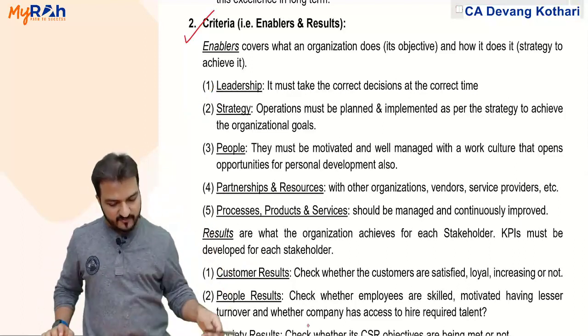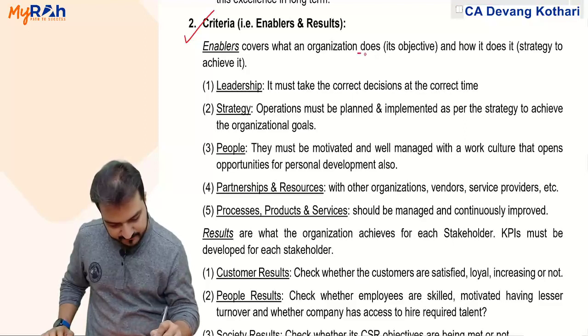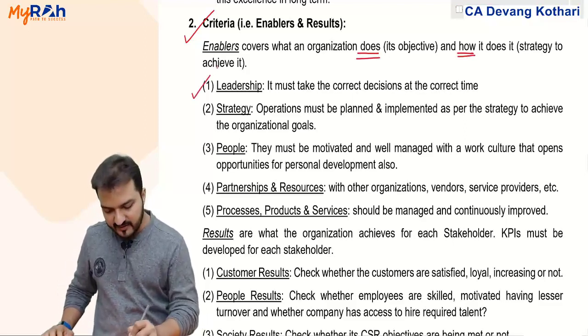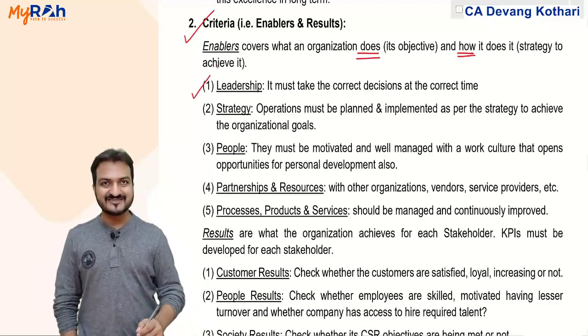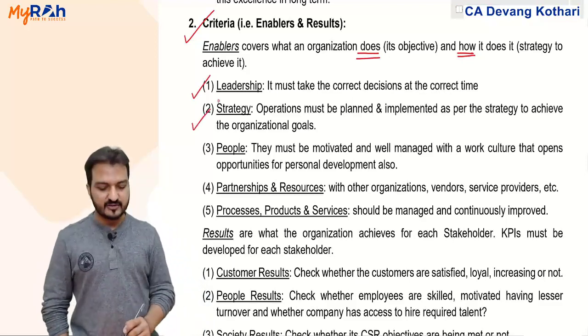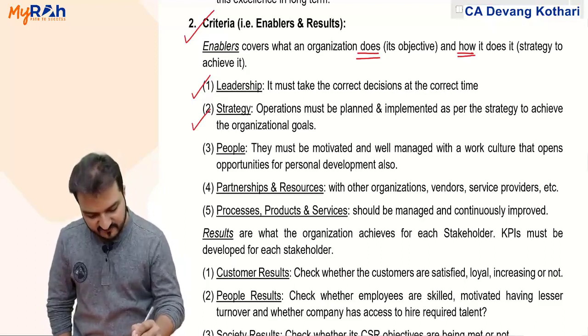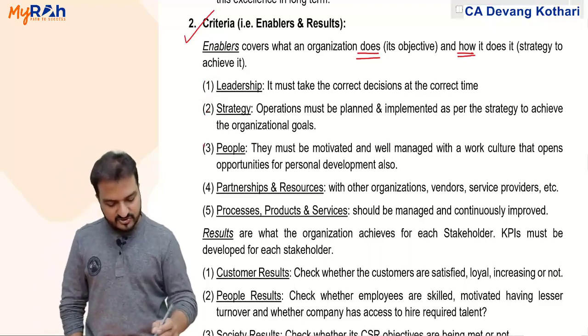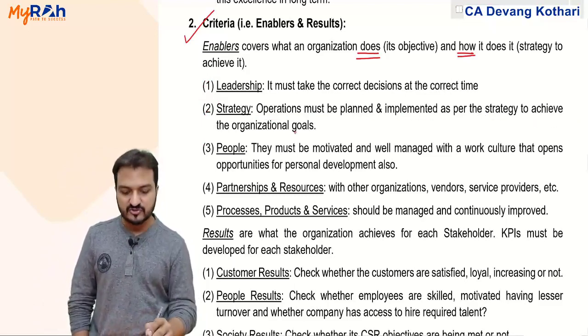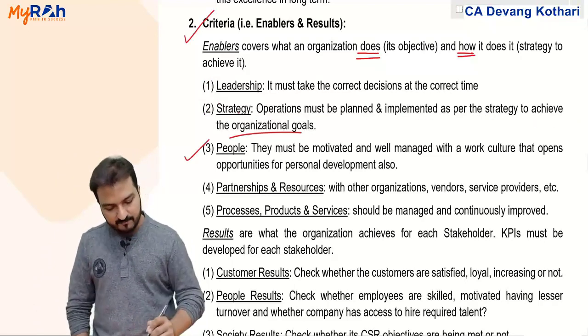So enablers cover what the organization should do and how it should do it. Well, they should have good leadership. Leadership must take correct decisions at the correct time. They should have a good strategy which will help them achieve their results. Operations must be planned and implemented as per the strategy to achieve the organizational goals. Okay?